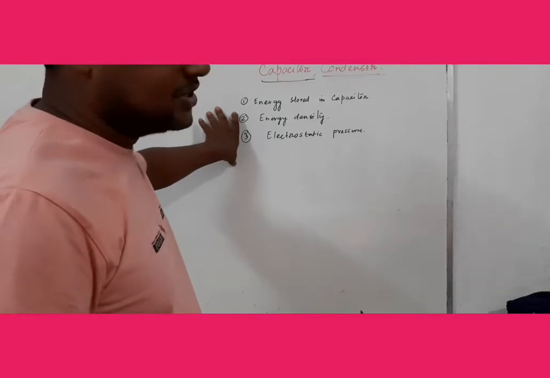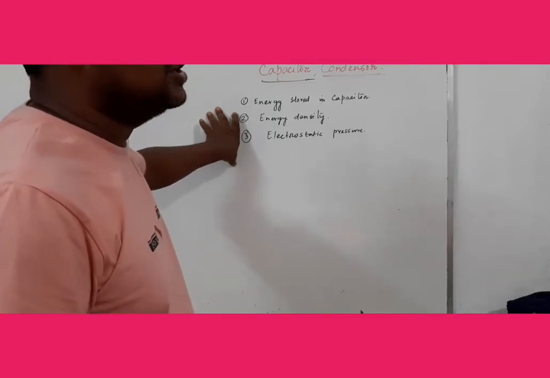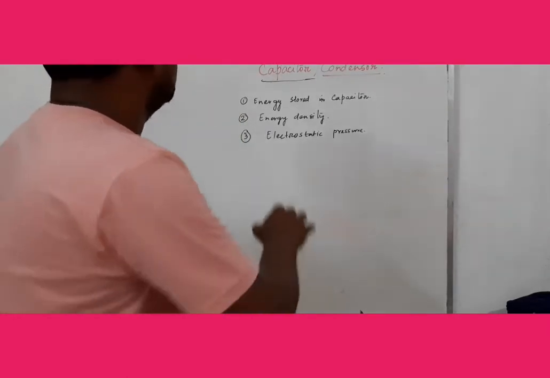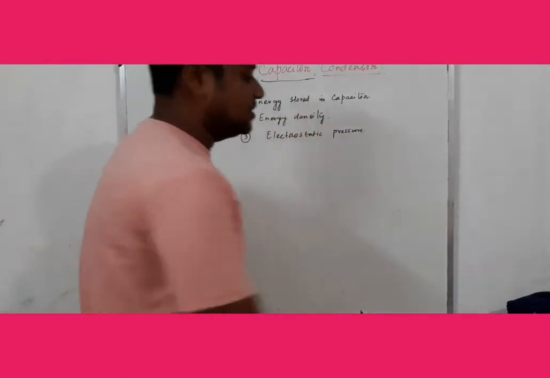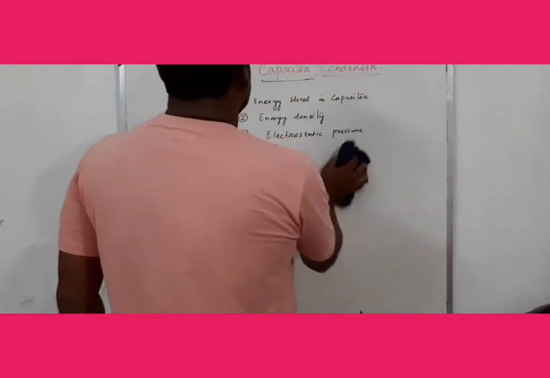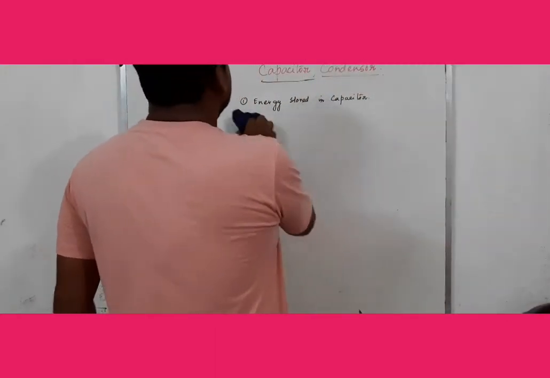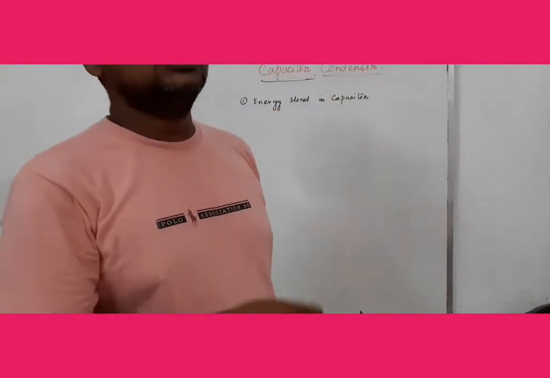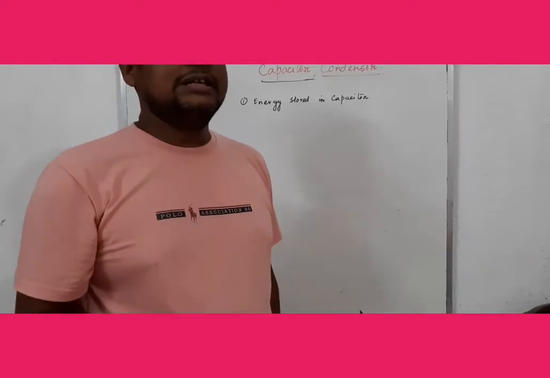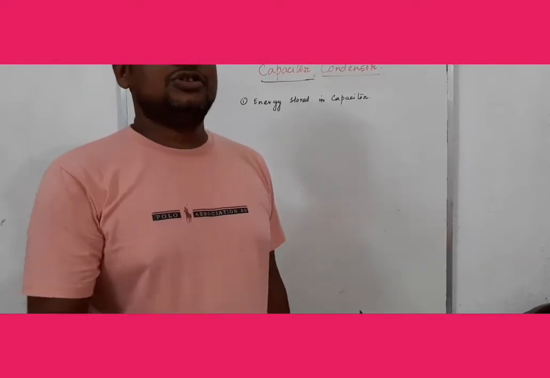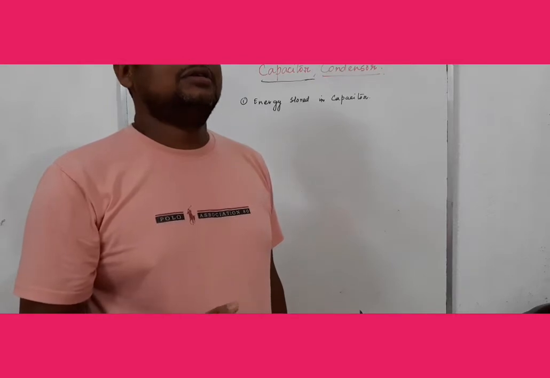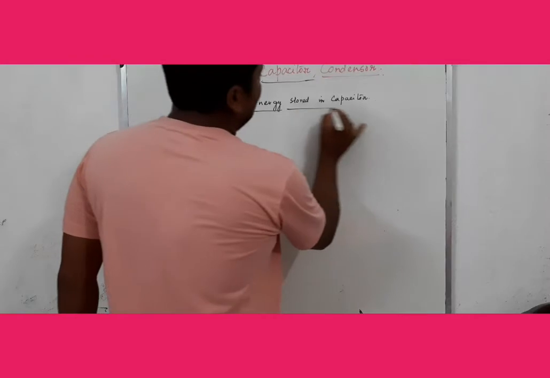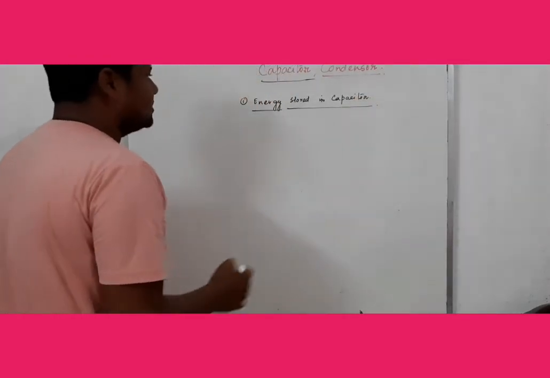Before, I have discussed capacitor and condenser. Now first we discuss energy stored in capacitor. Energy, that is energy in the form of electric energy, is stored in the capacitor. We shall derive the equation of the energy of the capacitor. Now let us find the energy stored in the capacitor. We know what a capacitor is.